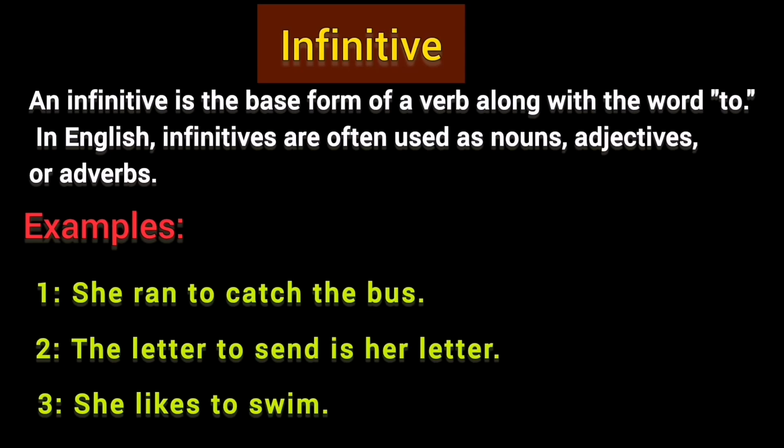Look at this last example. Again, to swim is also an infinitive. The reason is the same, because the base verb is swim, and before this base verb to is used. And the last important point is it functions as a noun here in this sentence. As a noun can be an object, this infinitive is also functioning as an object of this sentence.